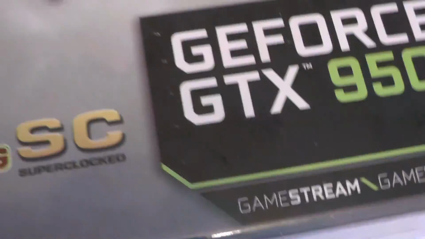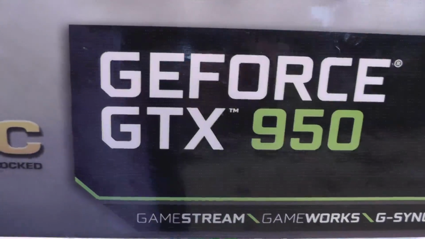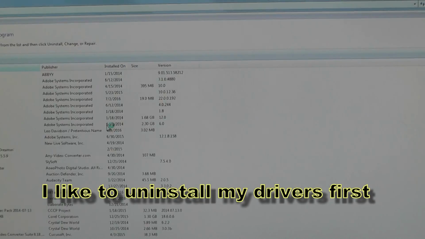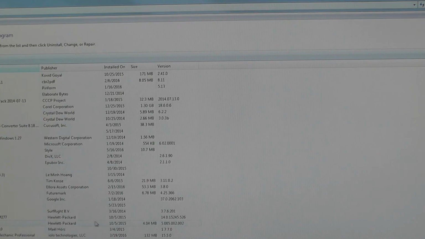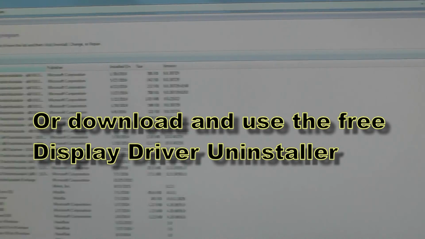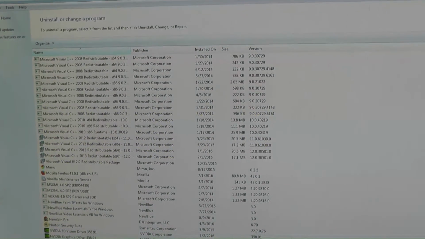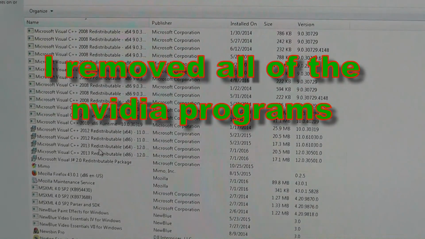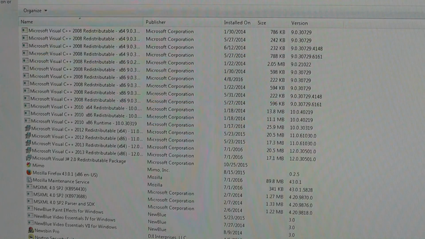First thing we need to do is uninstall the driver. So let's go do that. So go into the control panel, click uninstall a program. Go down here to all these here. All these are the video drivers. We're just going to go ahead and remove all of these. So that'll take a few minutes. And then we're going to shut the computer down.